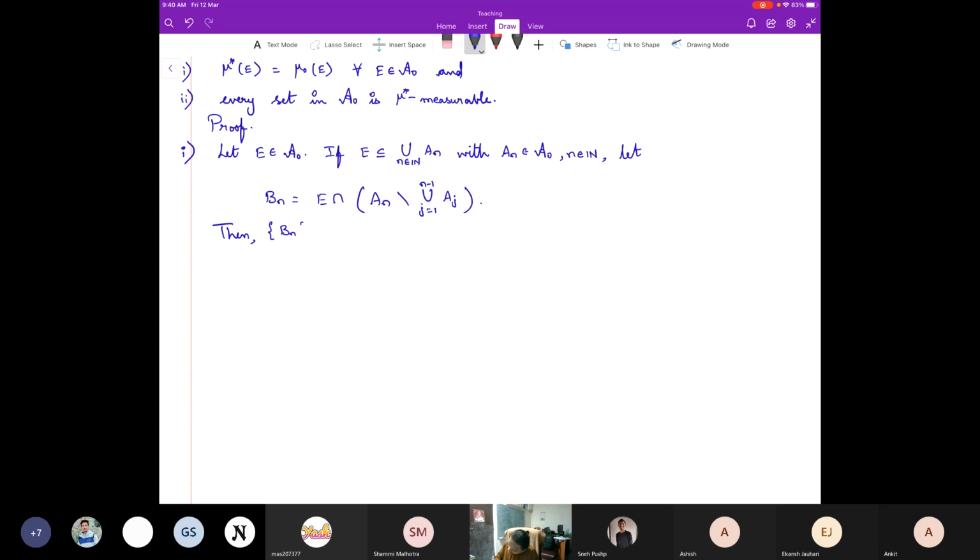this Bn is a disjoint collection from A naught, and the union is nothing but the whole of E. Right. Fine.